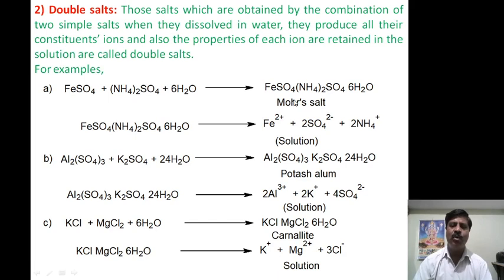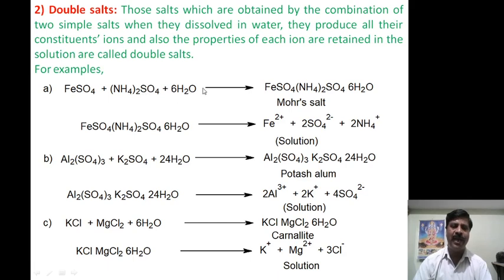An example is Mohr's salt, also called ferrous ammonium sulfate, with 6 water molecules. It is a crystal made up of ferrous sulfate, which is a simple salt because Fe is one type of radical and SO4 minus 2 is another, and ammonium sulfate, (NH4)2SO4, also a simple salt.